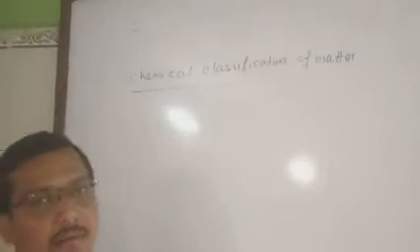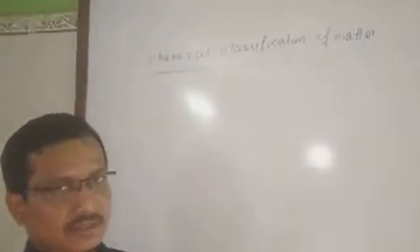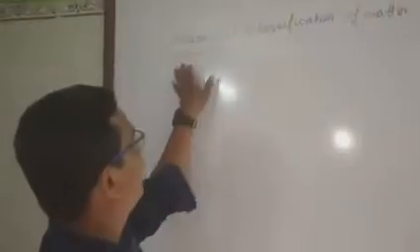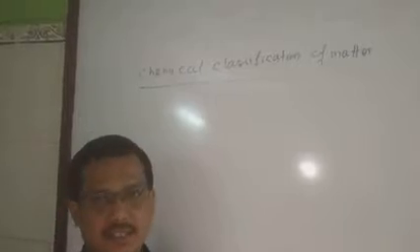Chemical classification of matter. In the previous video clip we discussed the physical classification. Next we discuss the chemical classification of matter.